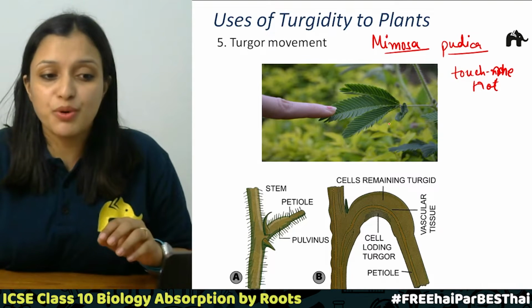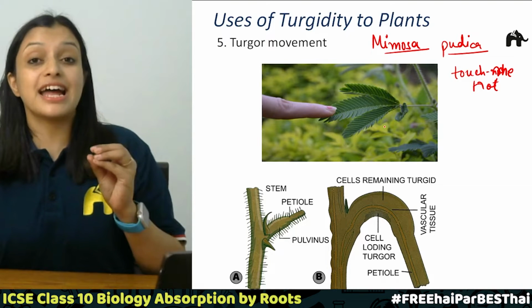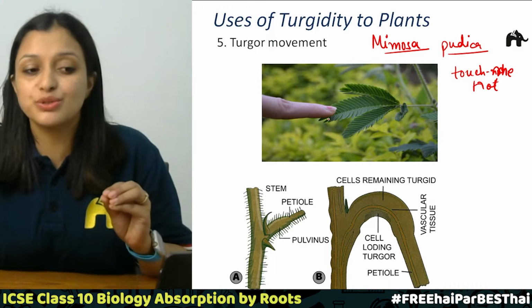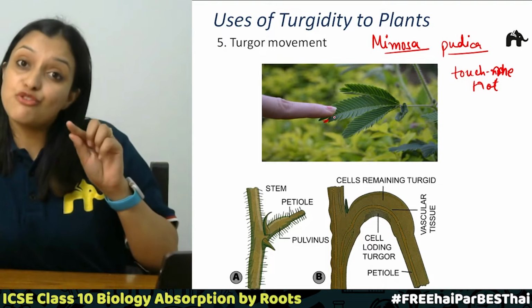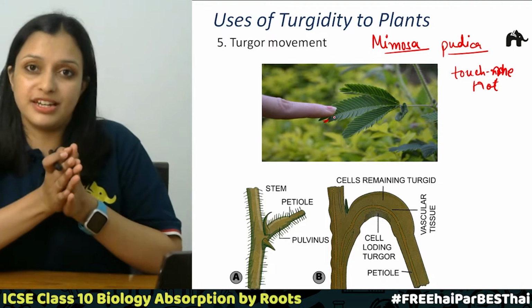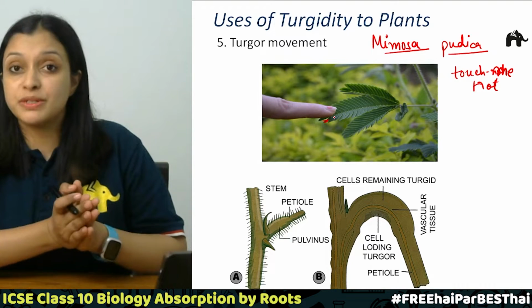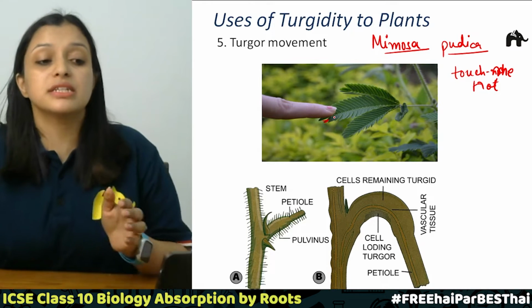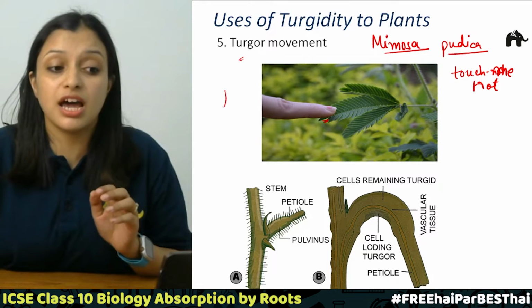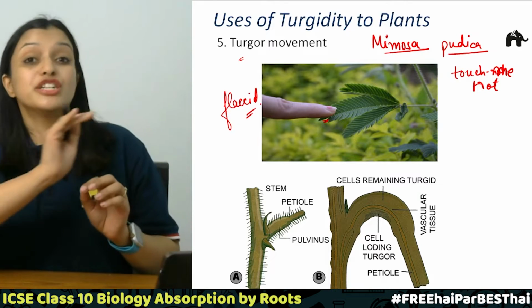So at this point of time, they are turgid, they have water in their cells. But as soon as you touch it, it loses the turgidity and the leaflets will fold, right? So this is the effect of touch on the touch-me-not plant, and this is happening only because it is losing the turgidity. Now the leaves are becoming flaccid, they are not turgid anymore.